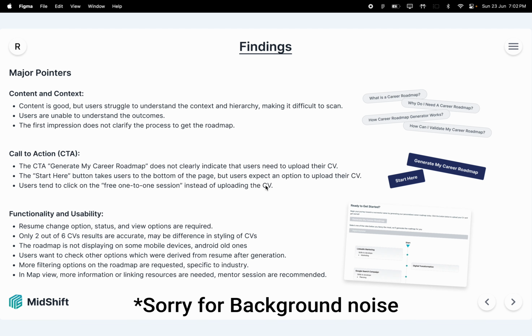Next, I listed down the findings. The major pointers are, first, content and context. There are a lot of things on the site. Content is good, but users struggle to understand the context, making it difficult to scan. There are things like what is a career roadmap, why do I need a career roadmap, and how career roadmap generation works. All of these are important, but they are not presented hierarchically in the layout of the site so that users can understand it better.